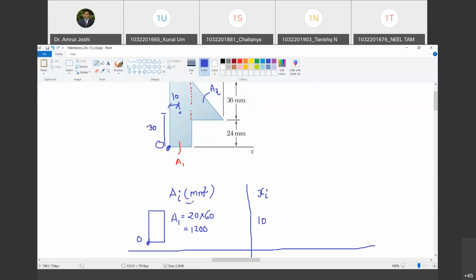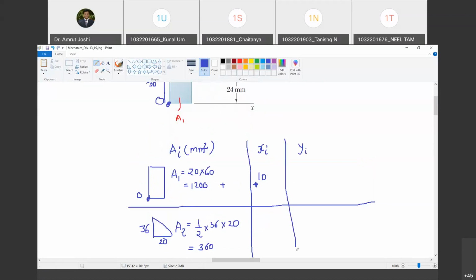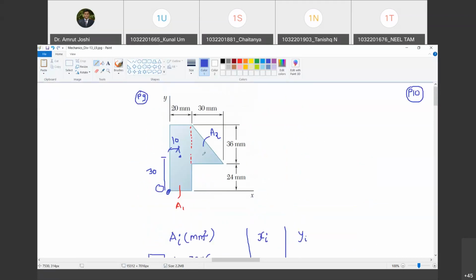This has a positive sign because this area is additive. This also has a positive sign because it is towards the right from origin O. Happy? And then tell me what is y1. 30. y1 is 30, and this also has a positive sign because it is above the origin. Happy? Chalo, now let us quickly do that for the second area.